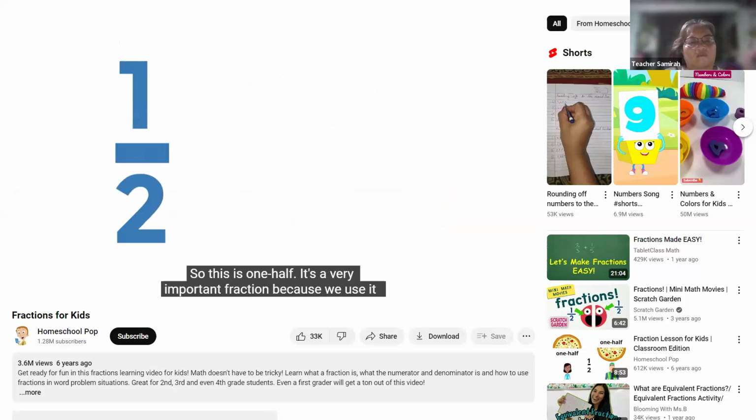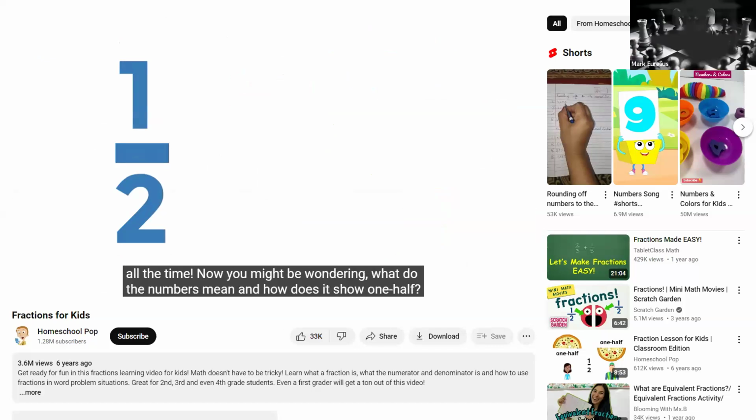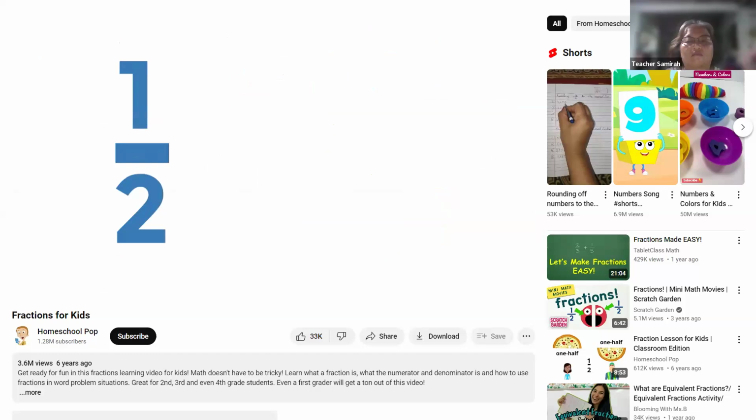So this is 1/2. That is how we write fraction 1/2. It is very important because we use it all the time. I keep wondering, what do the numbers mean? And how does it show 1/2?